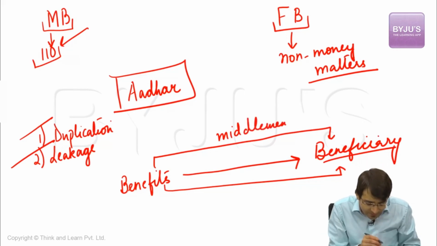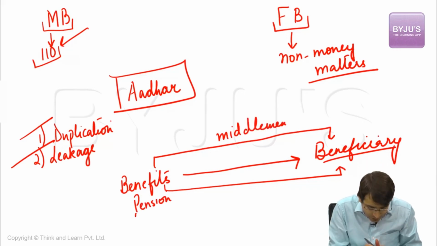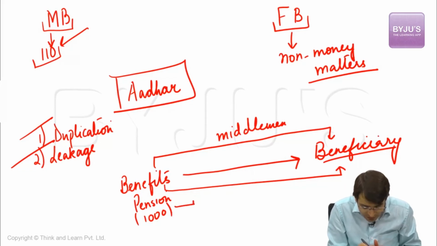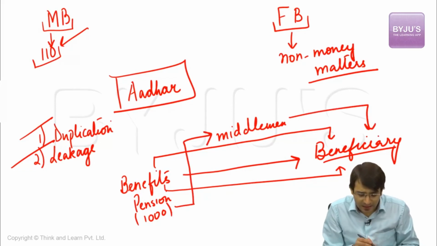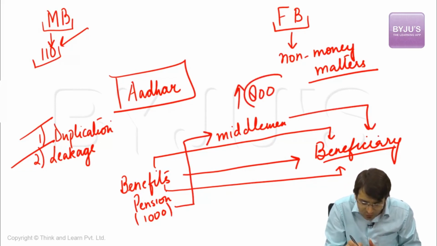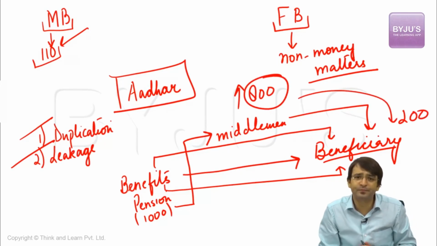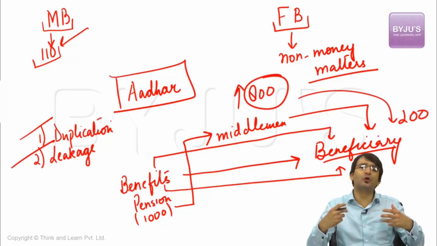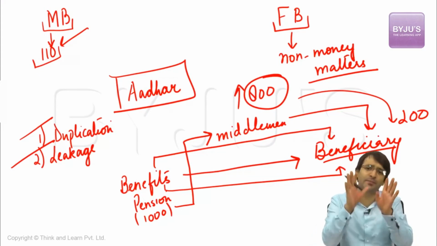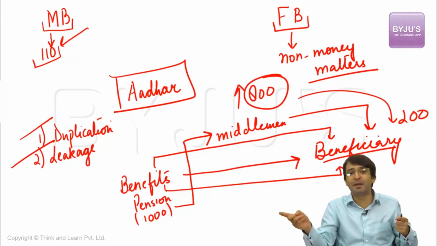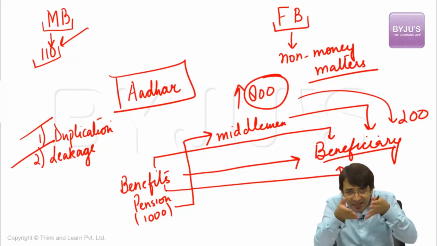If the benefit was a pension of 1,000 rupees to a poor person, this 1,000 was routed through this middleman to this beneficiary. This middleman was taking 800 out of this 1,000 rupees and giving only 200 to the beneficiary. That means there was leakage. That means despite so many socialist welfare programs, the country still remains poor because the benefits which are given by the government to the people are not reaching the people because there is a leakage midway.